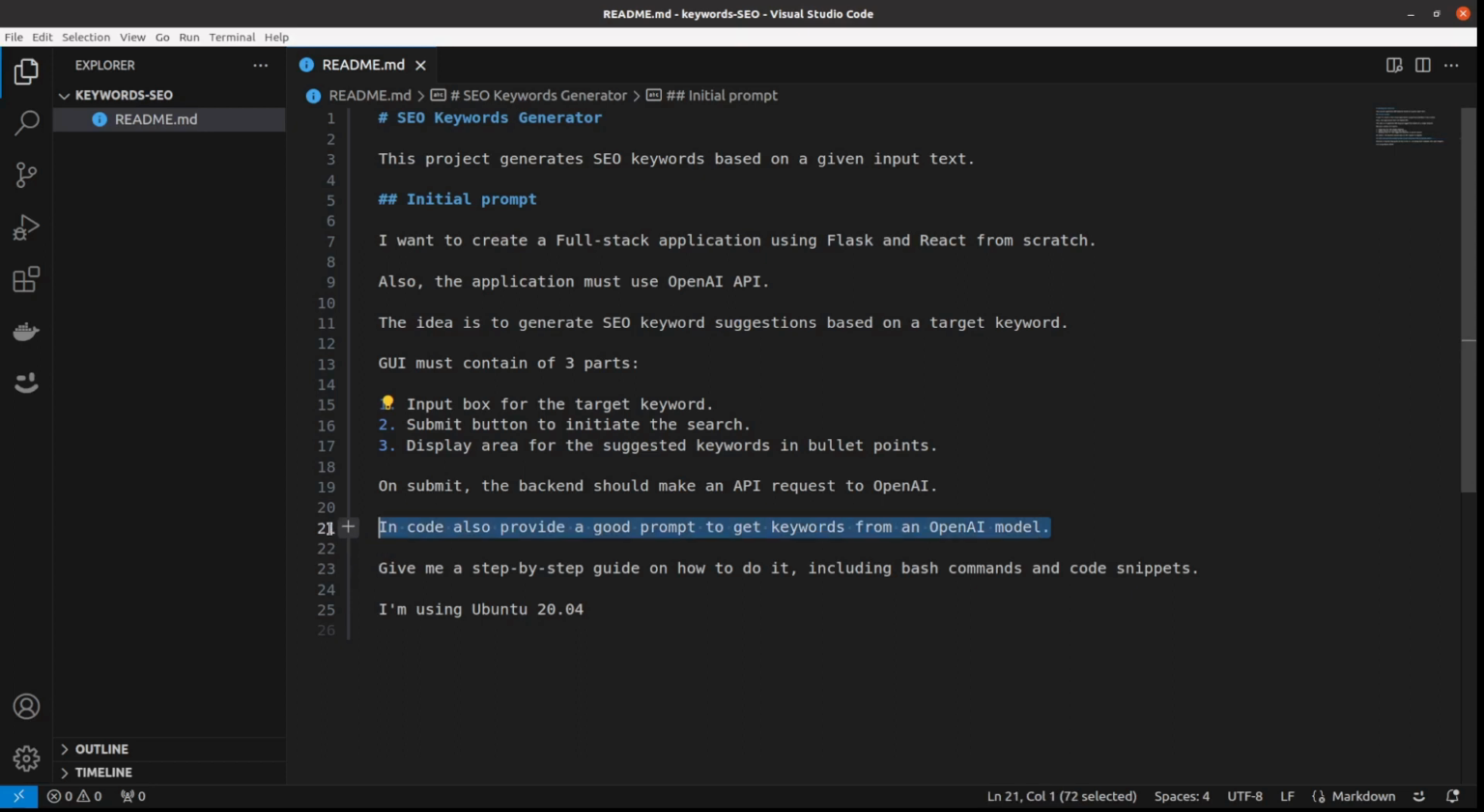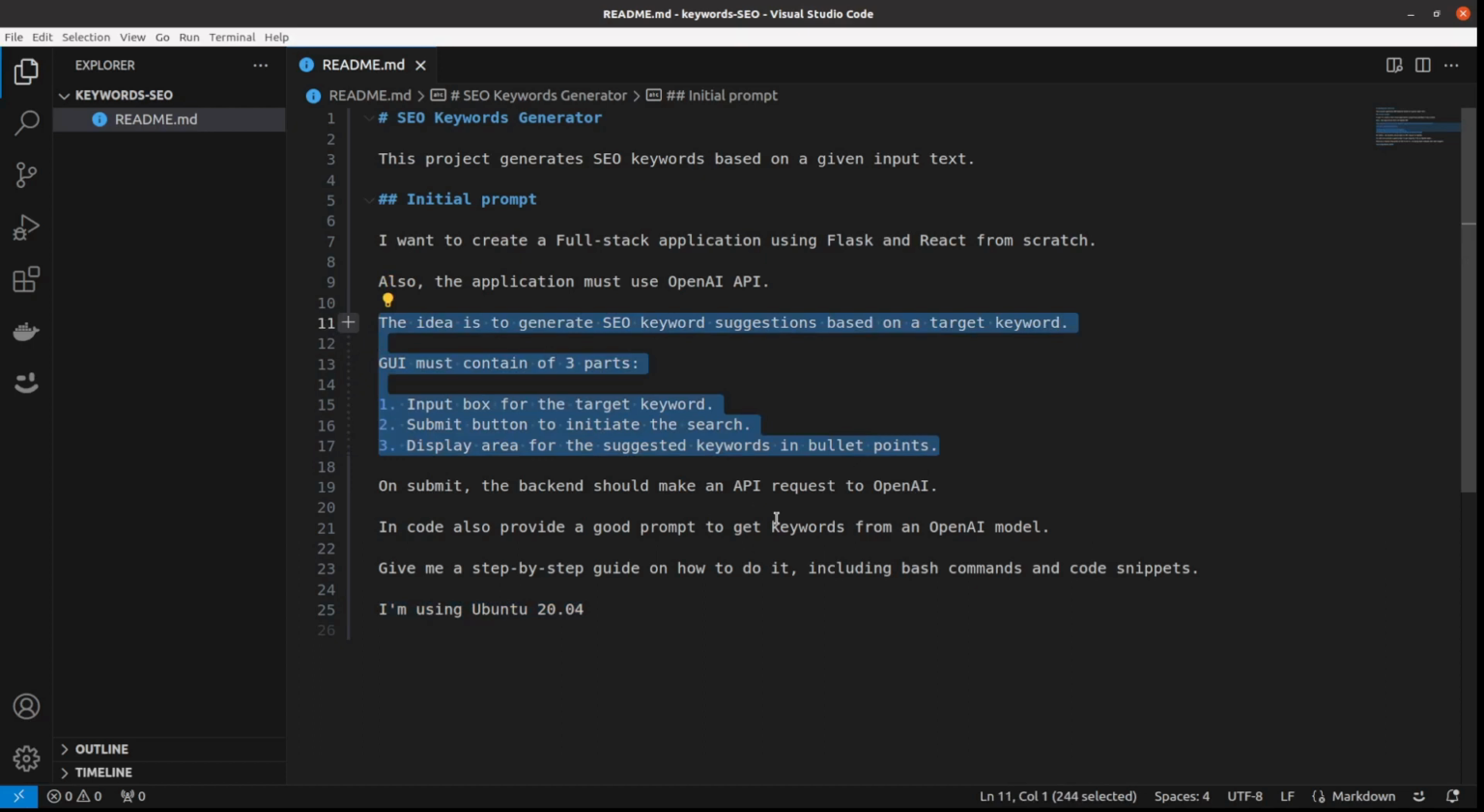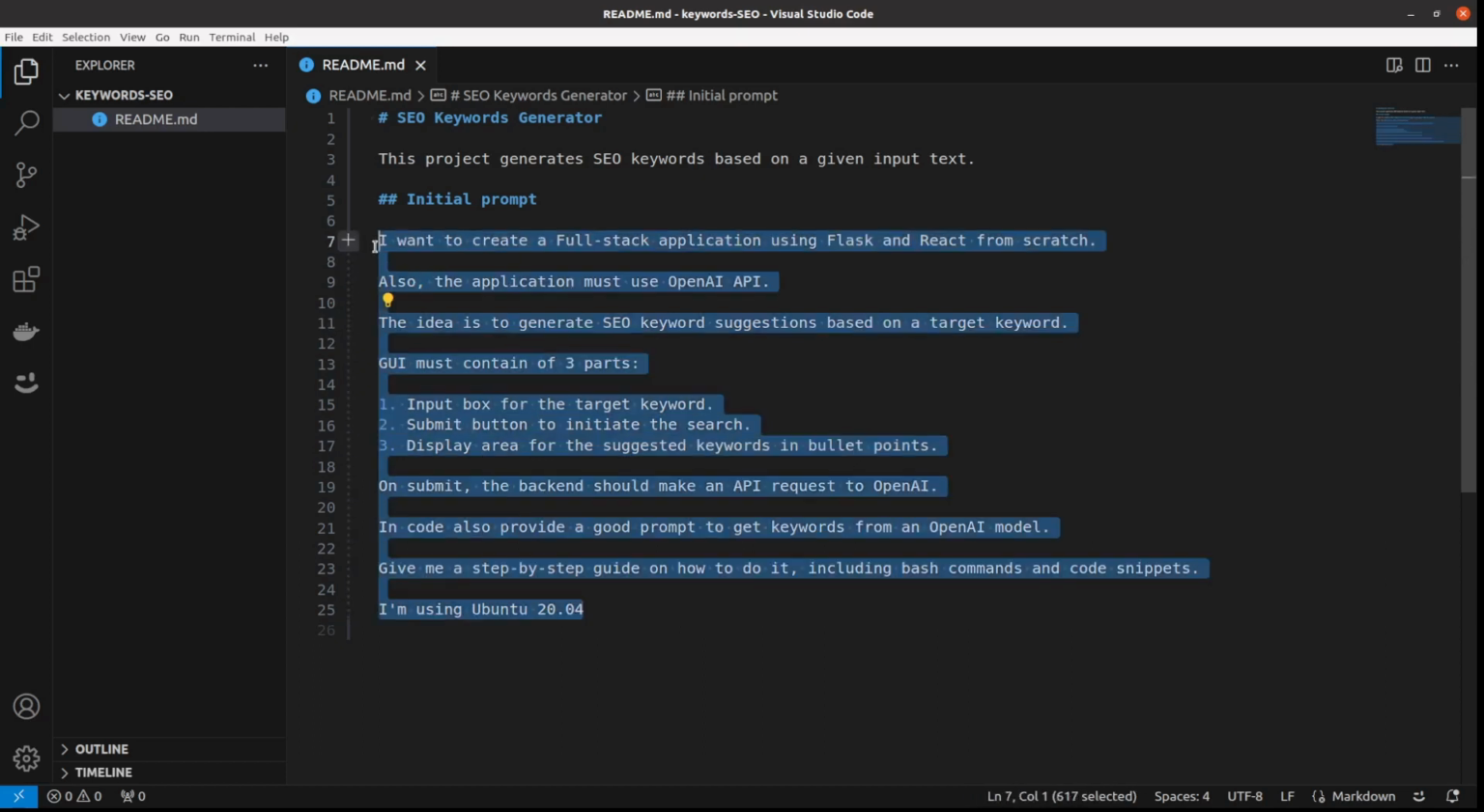And I'm asking for the prompt too. And then I'm giving this instruction, give me a step-by-step guide on how to do it, including bash commands and code snippets. I'm using Ubuntu 20. So this is a part where you can customize. And of course, this is the part that you can customize, like the project. And let's just see it in action.